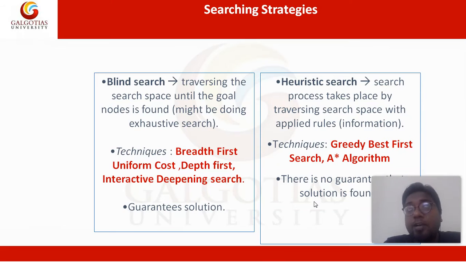The process of finding those solutions involves graph traversal, and the graph traversal is done using searching. So searching has two fundamental strategies: blind search and heuristic search. From now on, we'll move on to blind search, which is BFS, DFS, and IDFS.